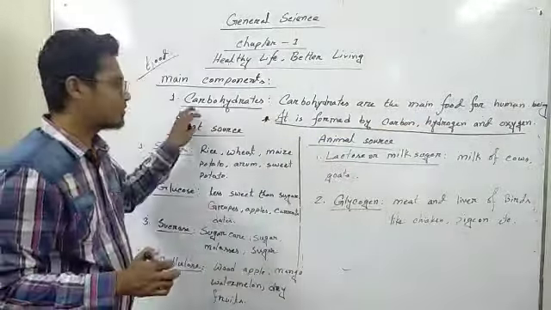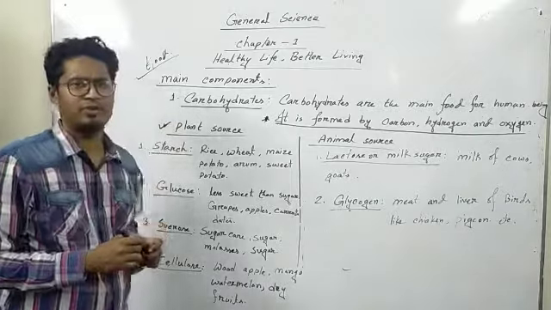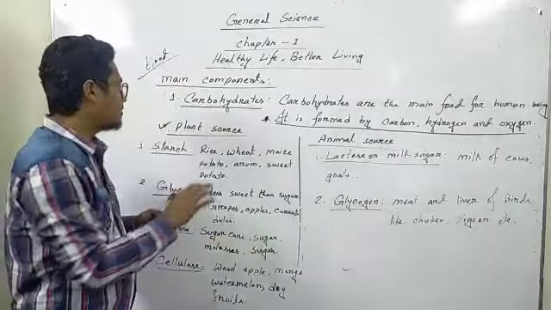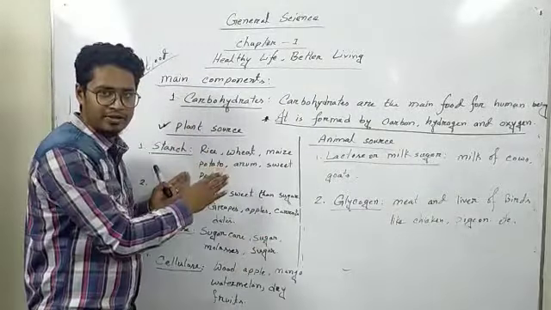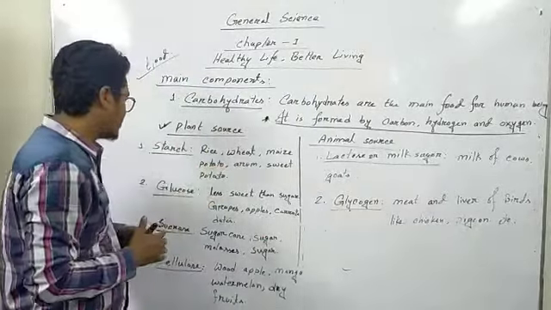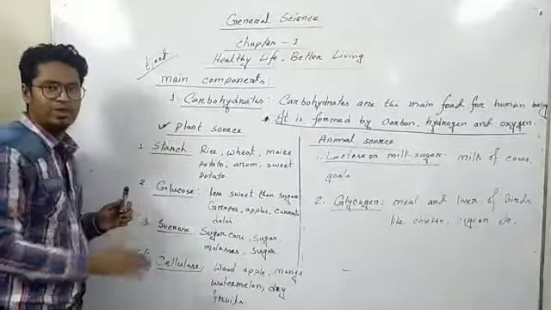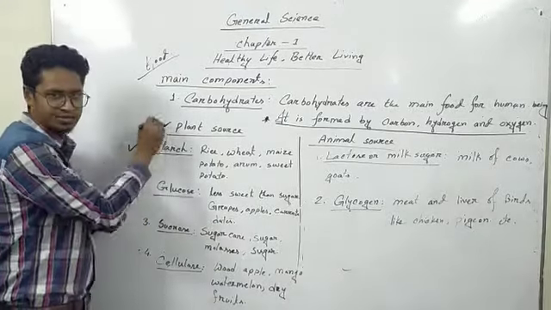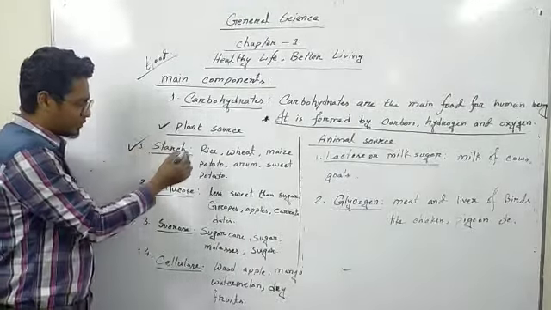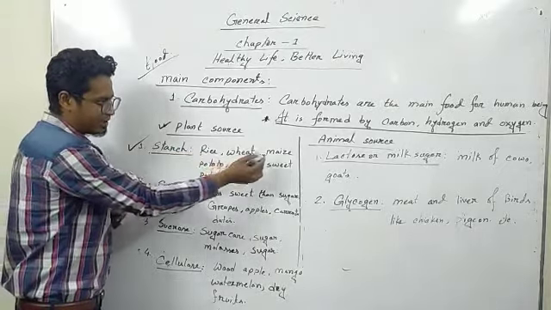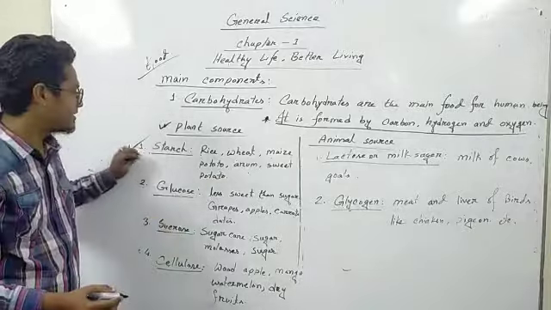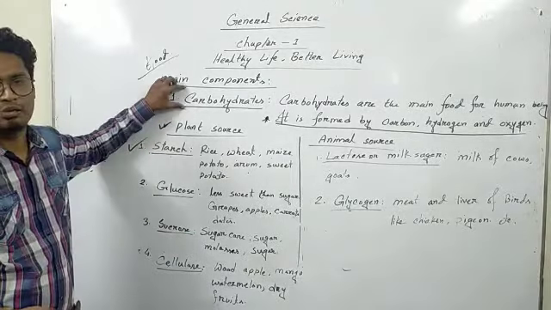Now we are going to see the sources of carbohydrate. There are two types of source: one is animal source and the other is plant source. Carbohydrate's maximum source is plant related. Let's discuss the plant sources of carbohydrate. The first one is starch. Rice, wheat, maize, potato, arum, and sweet potato are starch. Starch is one kind of plant source of carbohydrate.